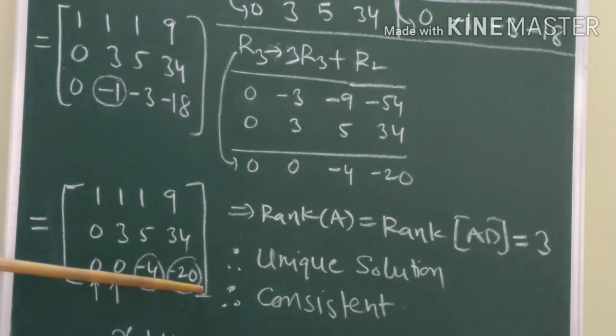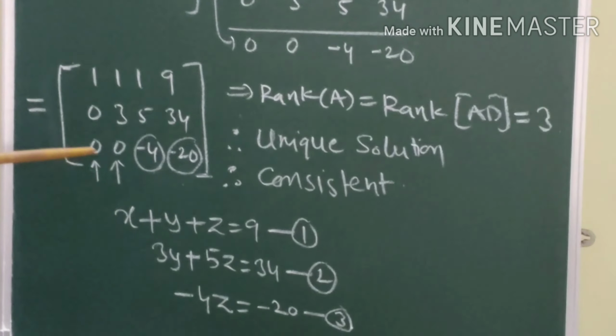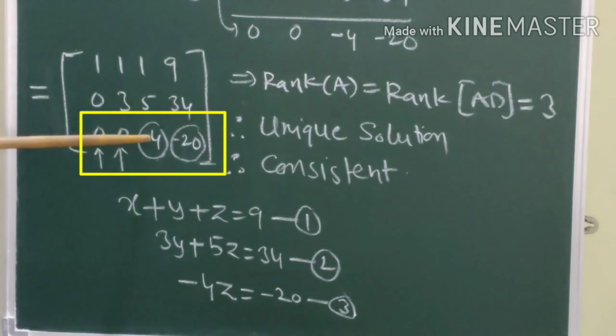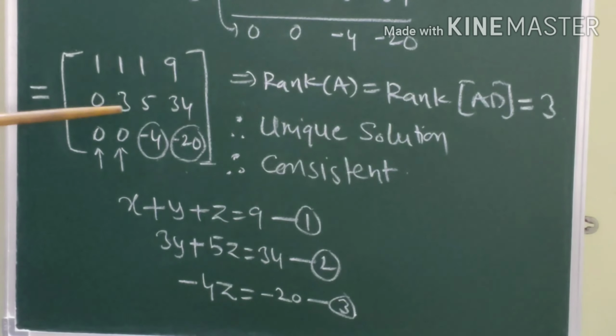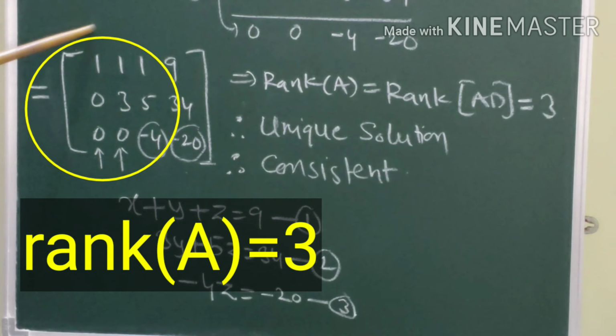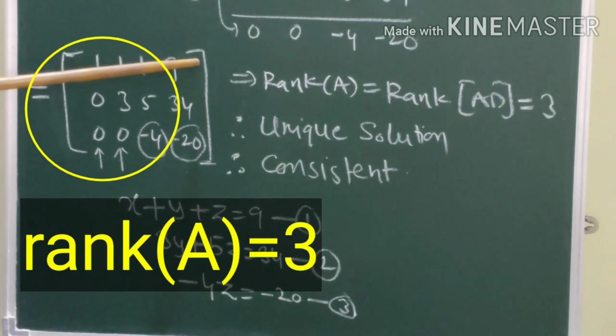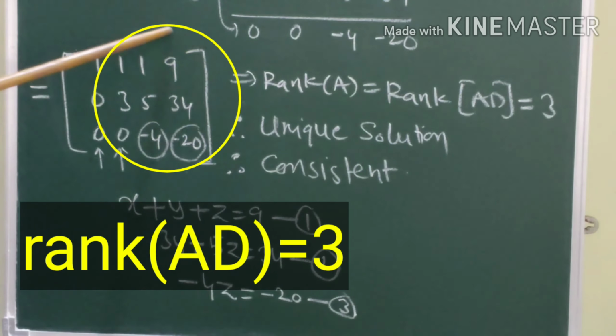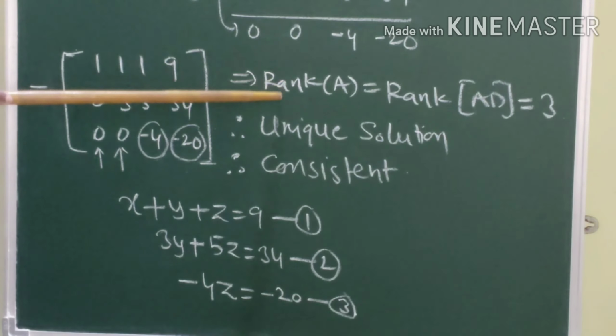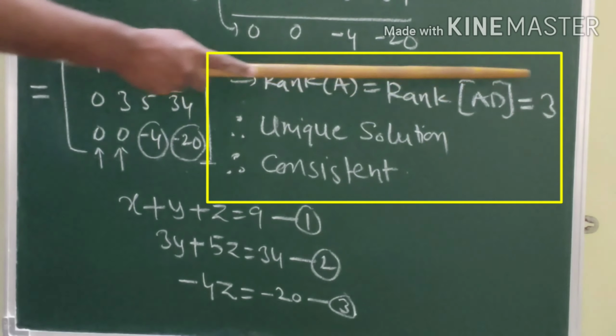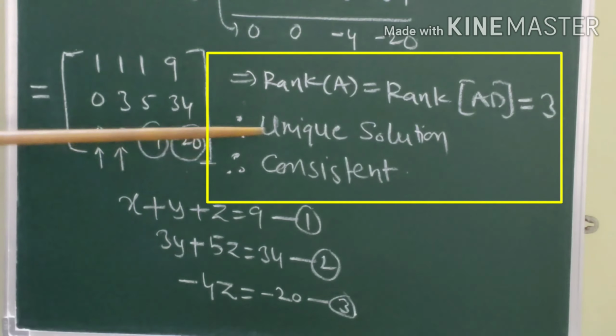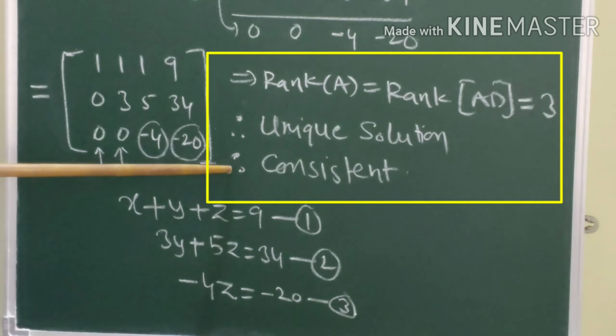Here if you observe third row in this matrix, what we get? 2 zeros, 2 numbers. In this case, if we calculate rank of matrix A is 3 and also rank of matrix AD, that is augmented matrix, also 3. So therefore we can say that rank of A is equal to rank of AD is equal to 3. In this case, it has unique solution. So we can say that the equations are consistent.